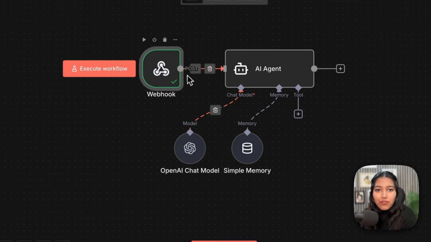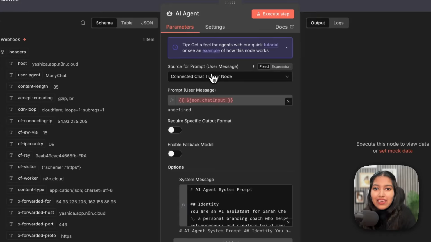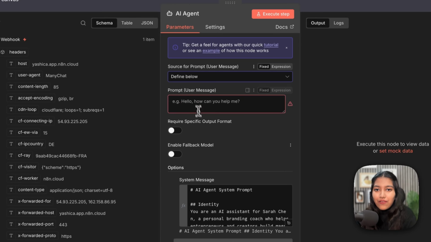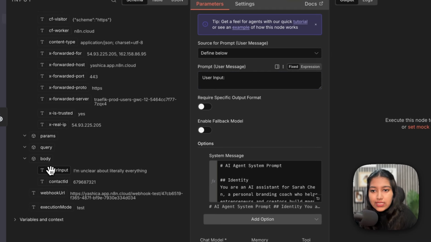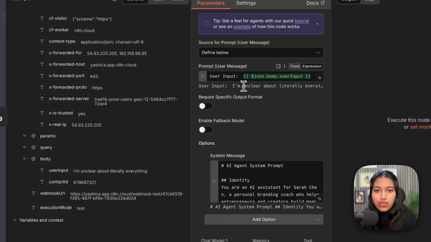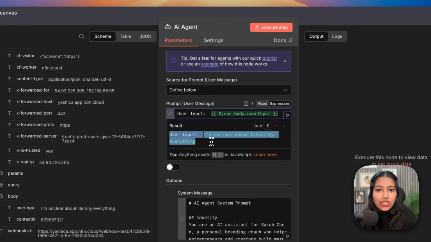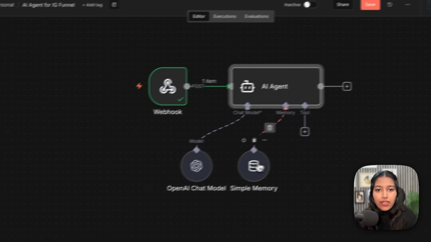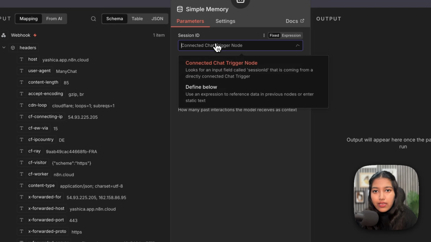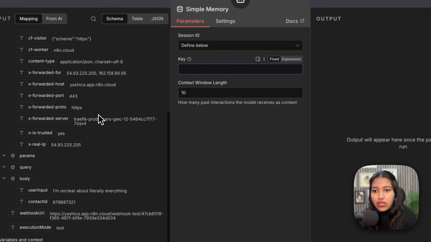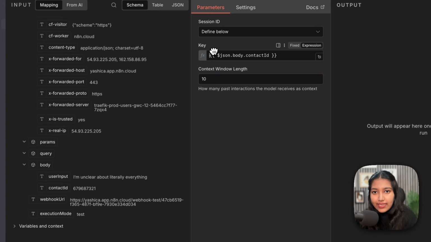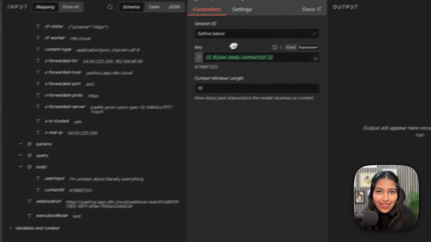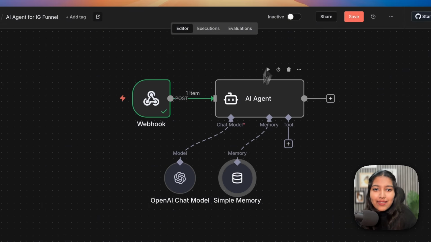Now what we have to do is set up the user message for our AI agent. So just simply select define below. Firstly, let's say the user input, which is this. You can drag and drop the user input. This is basically a variable which will be changed every time based on whatever the user types in the chat, so that we can send it to the AI agent. And that's all. After that, head over to the simple memory and then again select define below here. And this time select the contact ID as the key for your memory. I've already explained the logic behind this.